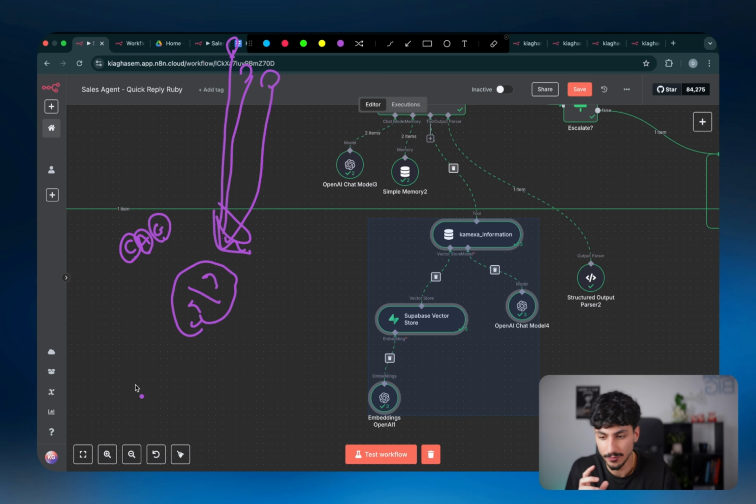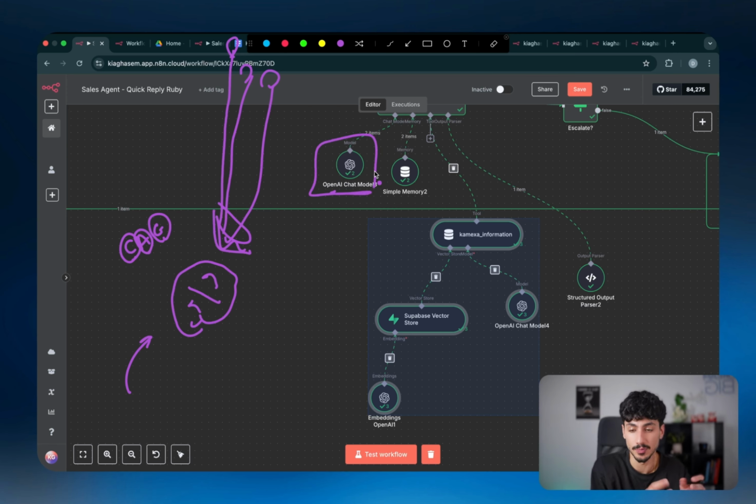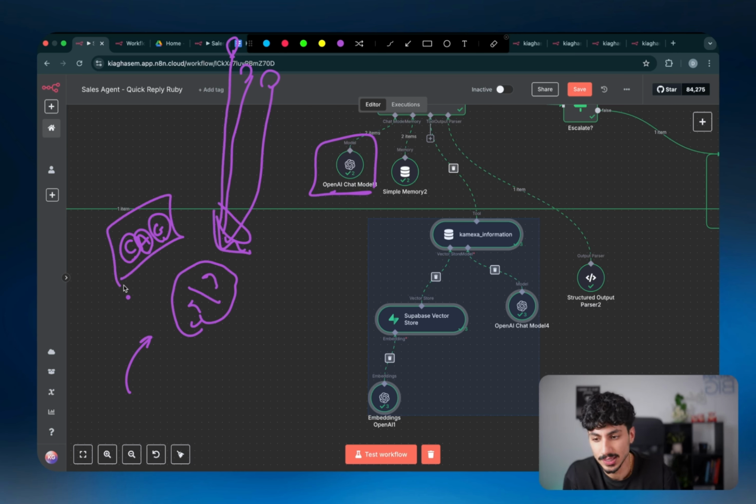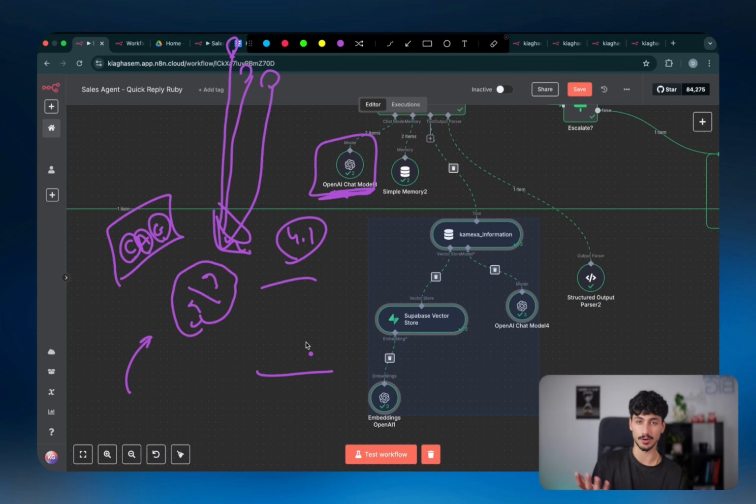Because think of it this way. If I were to ask the AI agent, for example, what our refund policy is, the prompt or the input into that large language model isn't just what is our refund policy, it's what is our refund policy. Here is all of the documents that we have access to. So like, let's say 1 million tokens are being sent in without you actually needing those 1 million tokens. So this is going to be more expensive. But as we're getting models that have bigger and bigger context windows, like GPT 4.1 that just got released has a 1 million token context window, which means it probably has like, I don't know, 700,000-ish words inside its context window.